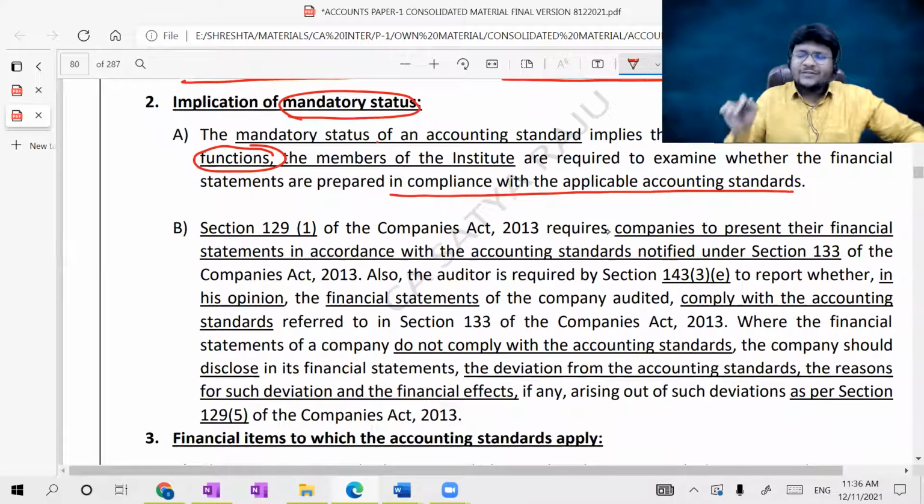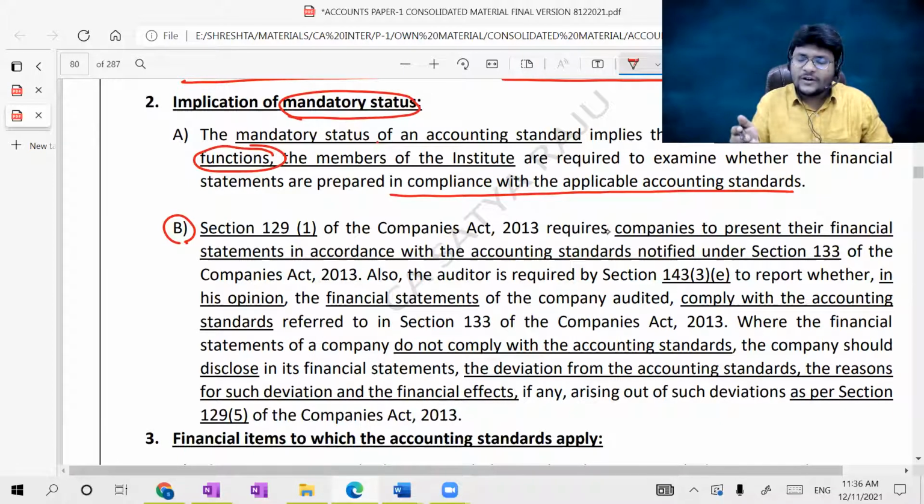Okay. Sir, why actually do companies mandatorily need to follow accounting standards? I'm going to explain through point number B. The first point I told you: whenever I want to do attest functions on such financials, such enterprise needs to follow the accounting standards. The second one explains why companies actually need to follow accounting standards. As per section 129(1), subsection 1 of the Companies Act 2013 requires companies to present their financial statements in accordance with accounting standards notified under section 133 of the Companies Act 2013. You already know what section 133 is. I told you, that is accounting standards.